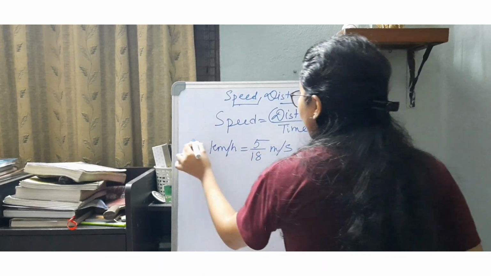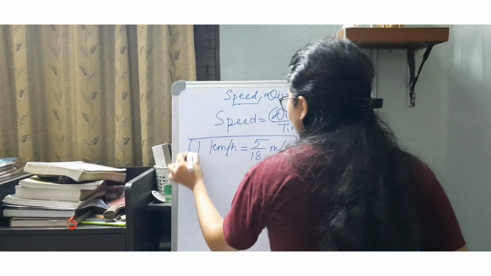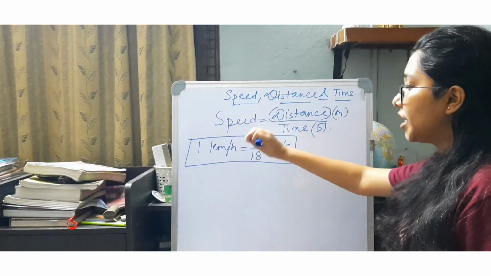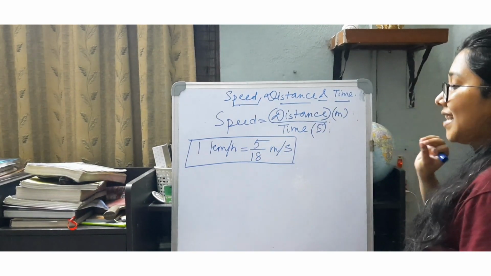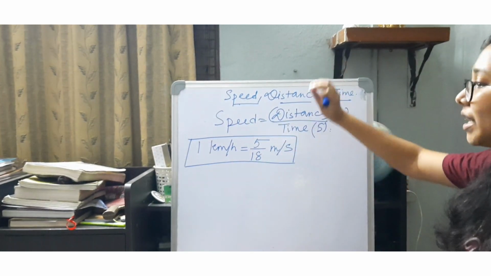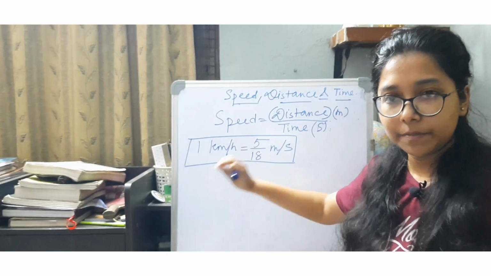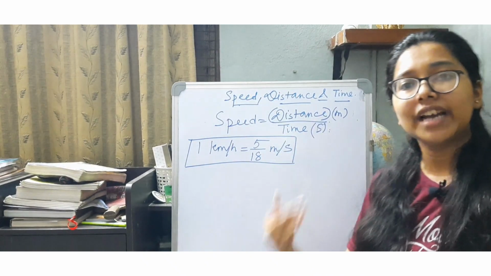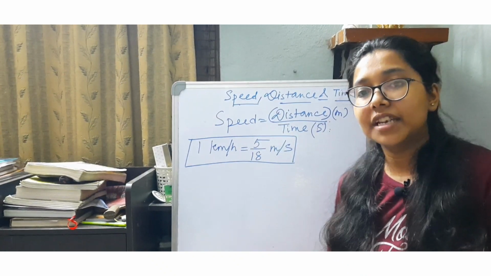So, this is a very useful relation. Accordingly, if you are asked to convert the speed from kilometer per hour to meter per second, you can easily multiply the speed in kilometer per hour with 5 by 18 so that the speed is obtained in meter per second.